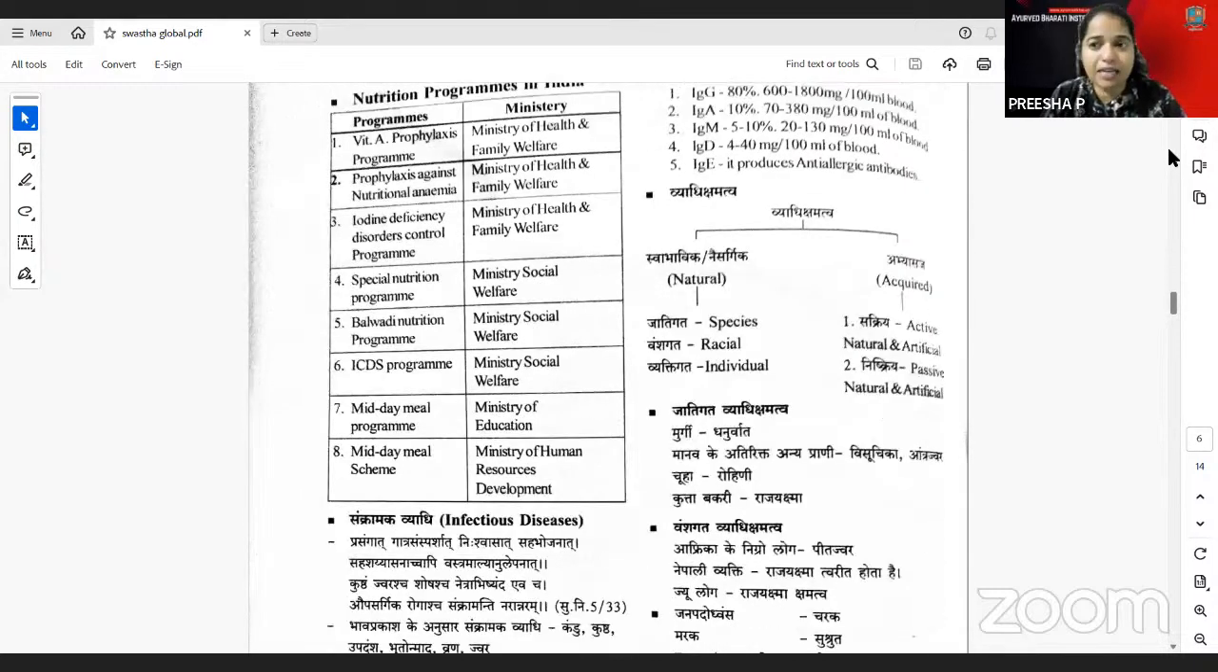Midday meal program is run by the Ministry of Education. So that can be asked. Midday meal program is run by which ministry? So it is run by the Ministry of Education. The midday meal scheme is there, that is by the Ministry of Human Resource Development there.